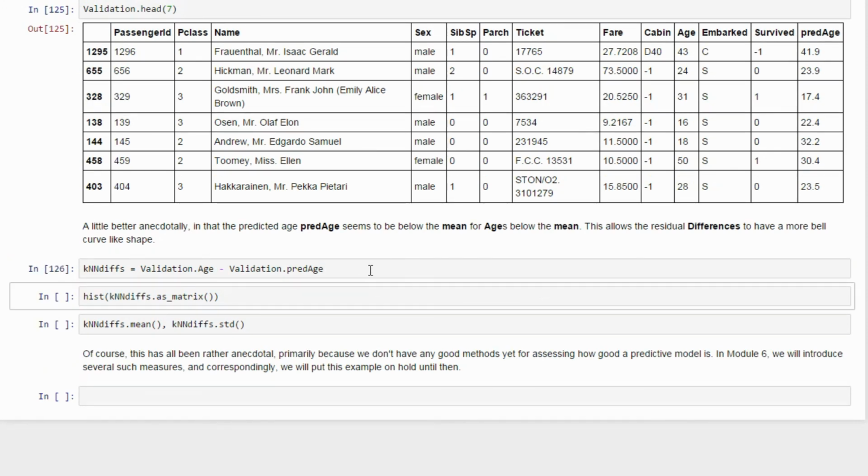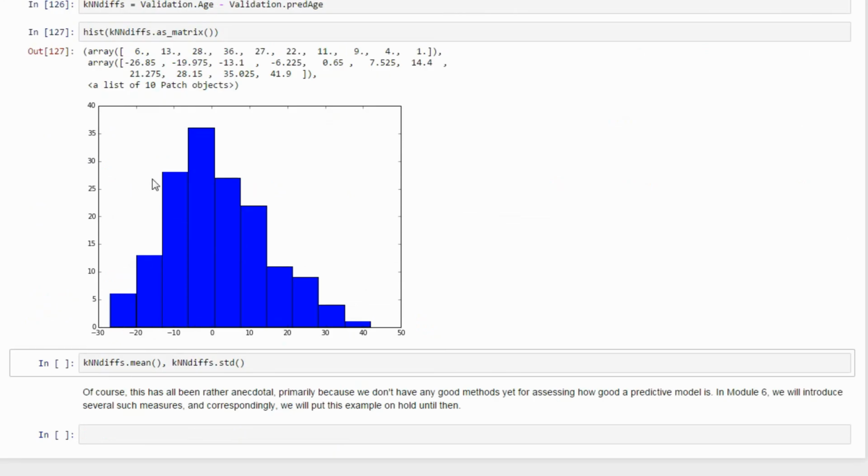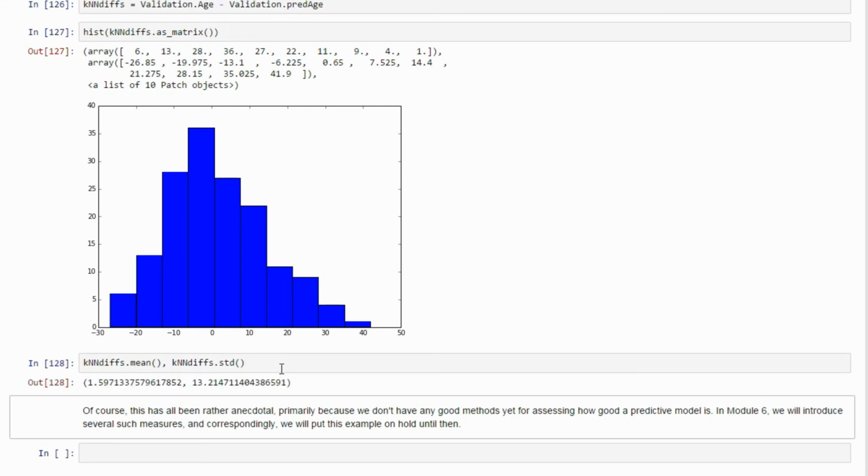So the histogram is not nearly as spread out. It's a little better, a little more centered around 0. And you can see that with this mean and standard deviation. So perhaps a better method for imputing missing values, and perhaps not. We need to keep testing and working on it.